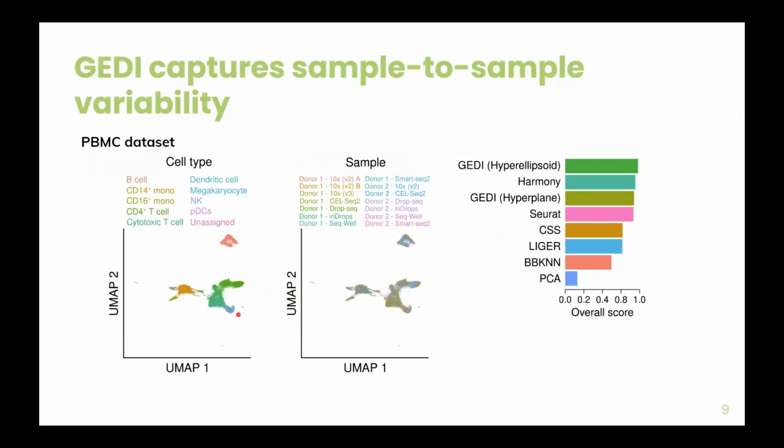Now we can do this analysis, but also at the single cell level. So in these plots, each dot represents one single cell. We're able to recover the structure of the different cell types, remove variability associated with the different technologies, and we can also quantify this performance with this overall score and compare it to other integration methods. Our results show that GLBIO stands out as the top performer method.